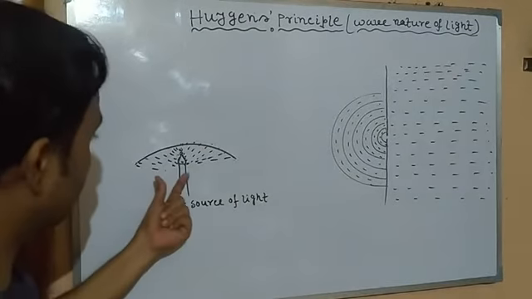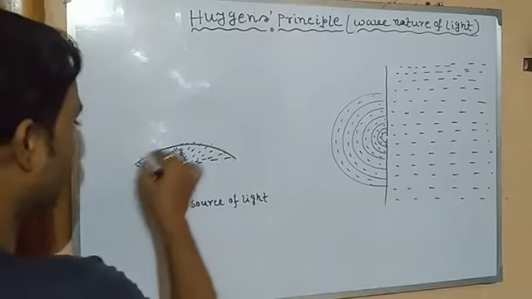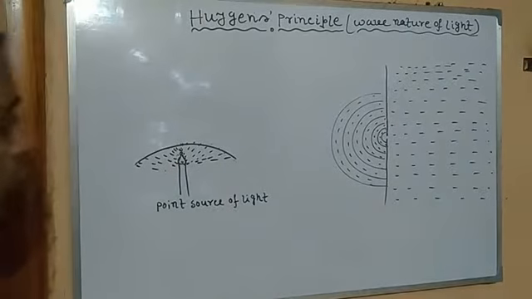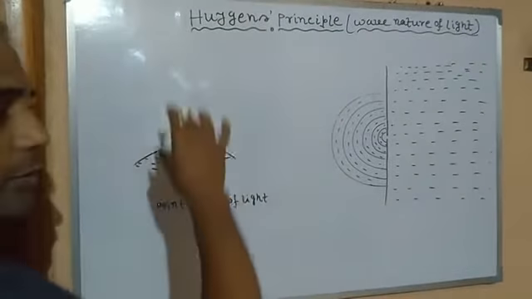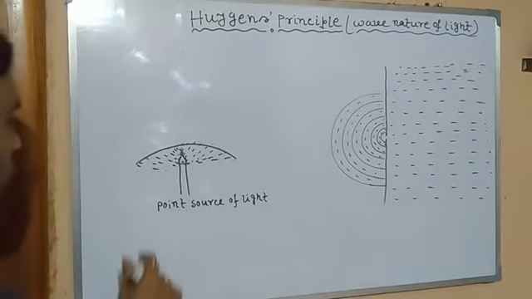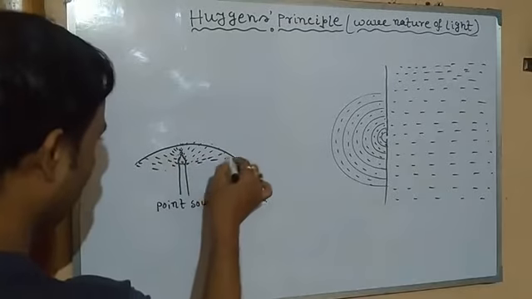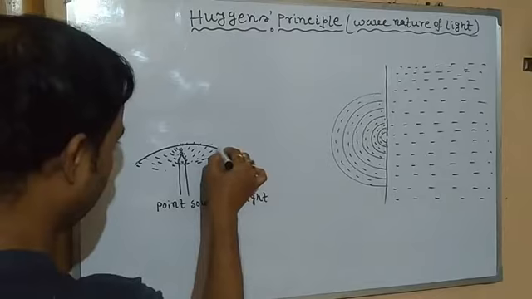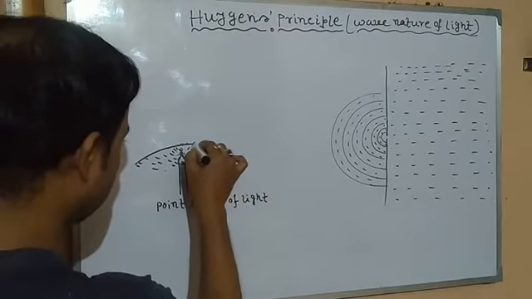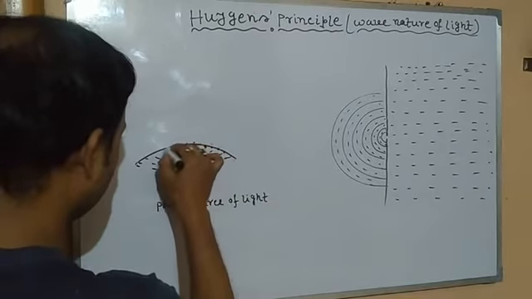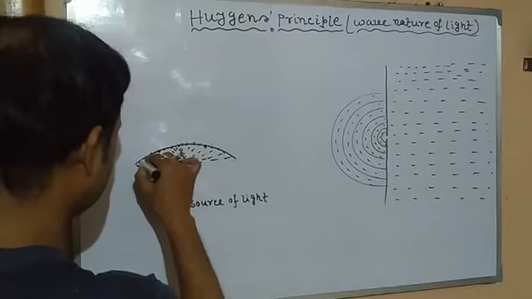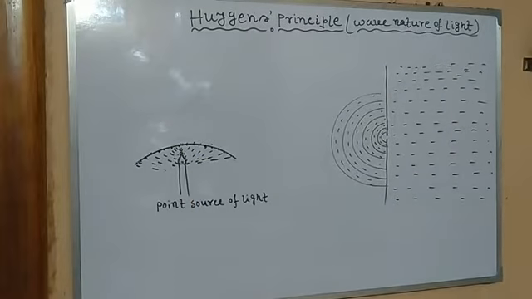Since the point source is the source from which light is emerging, very close in this region the intensity of light will be maximum. Gradually as it moves, its intensity is going to decrease. So here we can assume there are so many light points, isn't it? Clear?